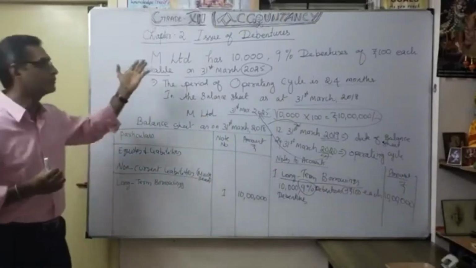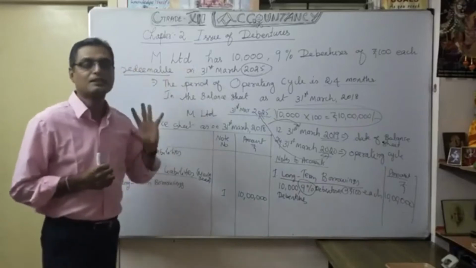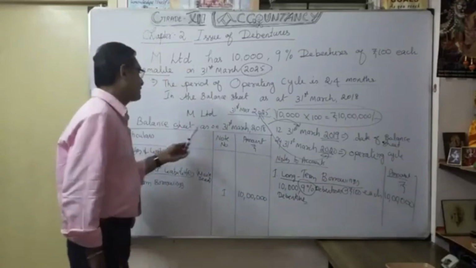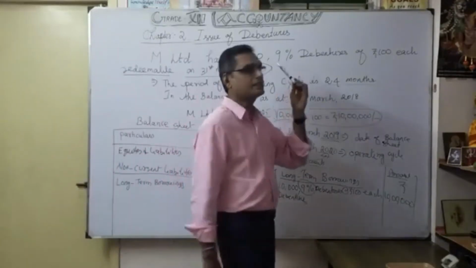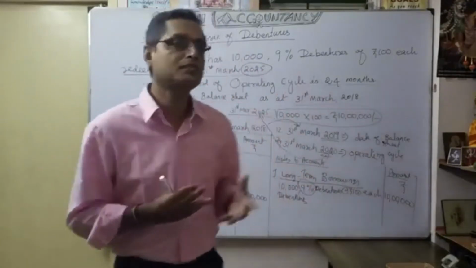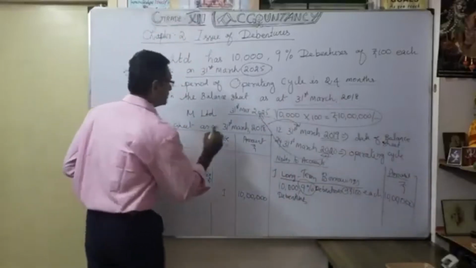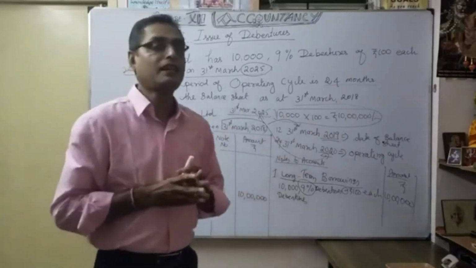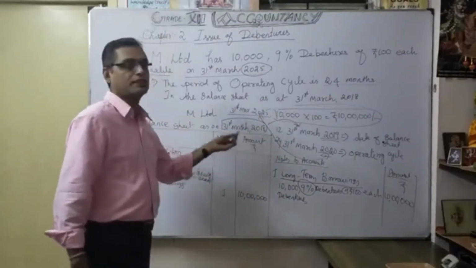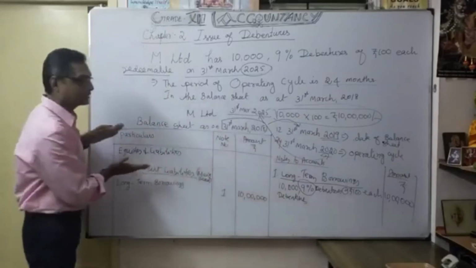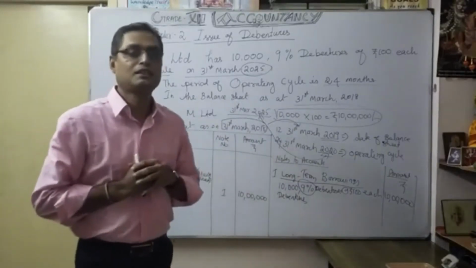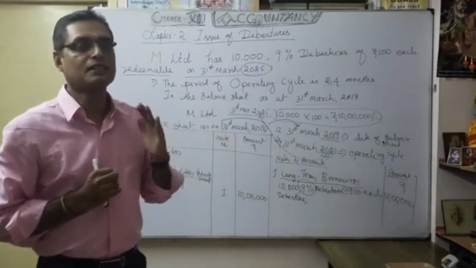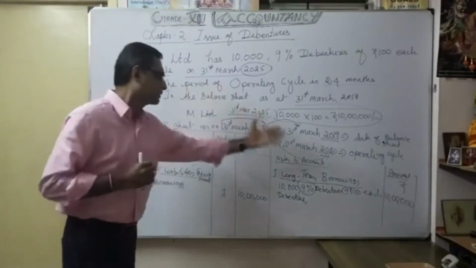Accordingly, this type of debenture we classify as long-term borrowings, with the help of the date. The date is very, very important here. Here the issue date of the debenture is missing, that's why we consider this date. Sometimes they will give the issue date. Here, as on 31st March 2018, that is how I show my debenture. You can clearly identify this debenture as long-term borrowings with the help of this example.